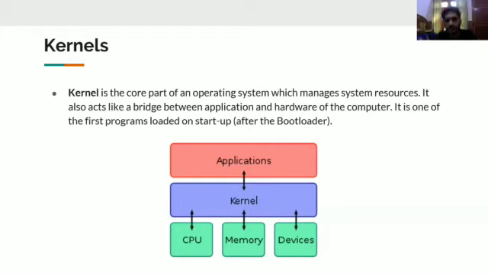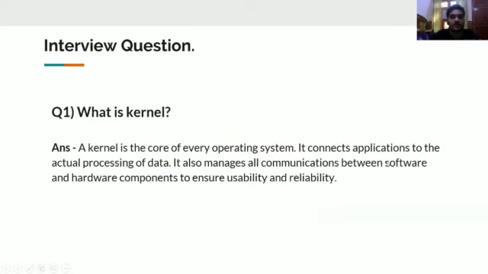So this is an interface between your application, what you are giving commands to execute, and the CPU, memory, or other devices, via the kernel.